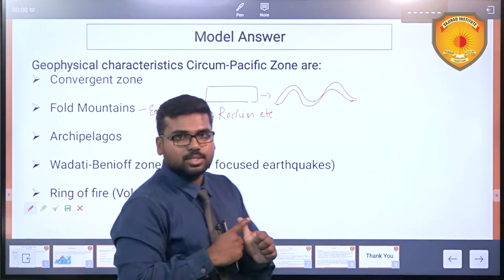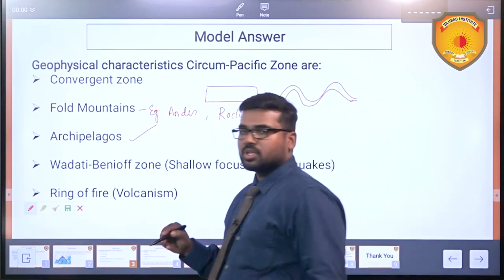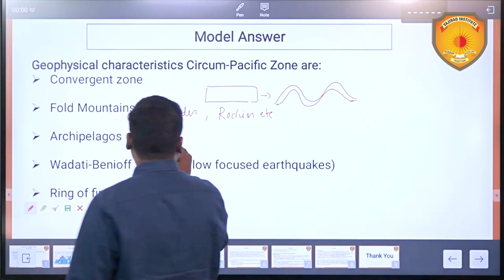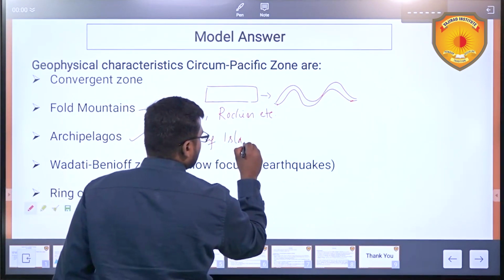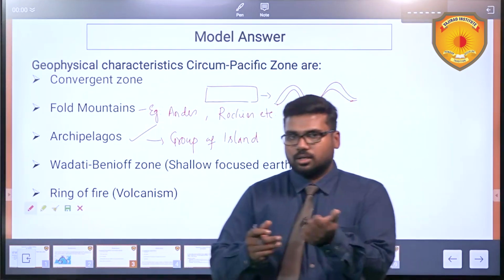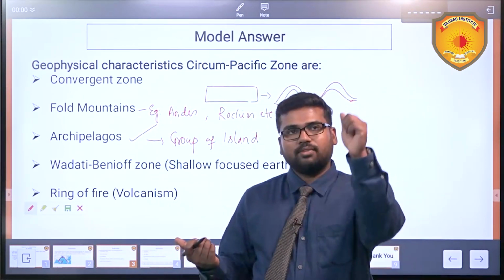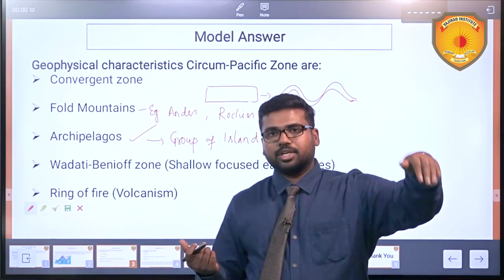Another geophysical characteristic. Next, archipelagos. What is an archipelago? It's a group of islands. If you look at the other side of this Circum-Pacific Zone, you have various islands ranging from Japan till Indonesia, Philippines.